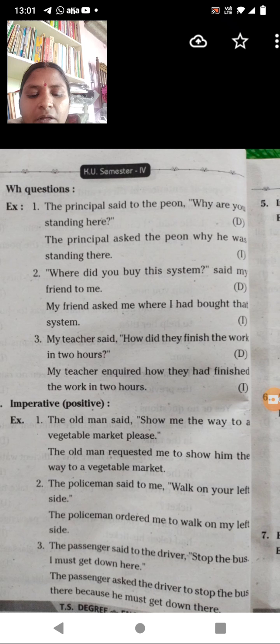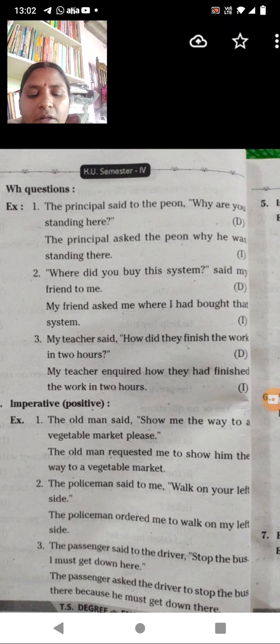The next one is: "Where did you buy this system?" said my friend to me. This is direct speech. When you are going to change it into indirect speech: my friend asked me where I had bought that system.